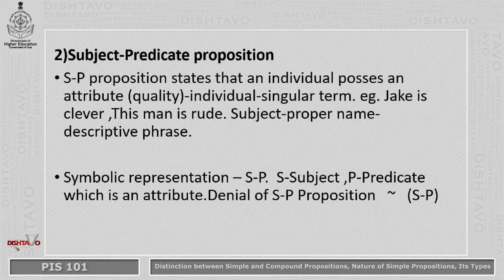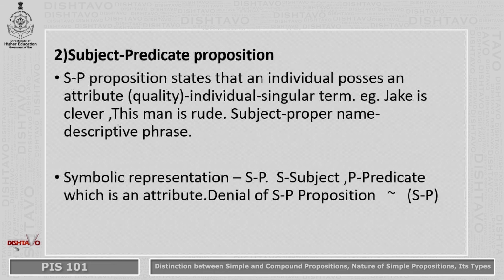If you look at the first example, Jake is clever, the subject is a proper name. Whereas the second example, this man is rude, is a descriptive phrase. The symbolic representation of a subject-predicate proposition is shown here.